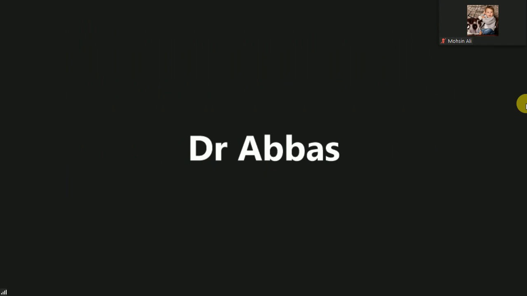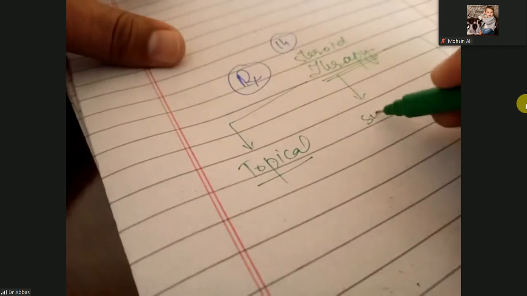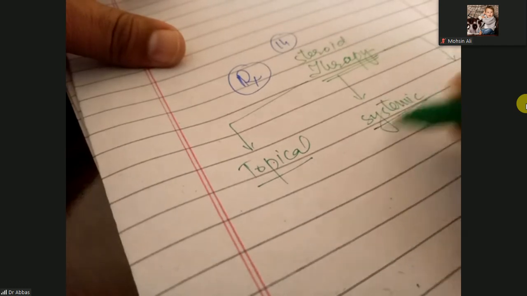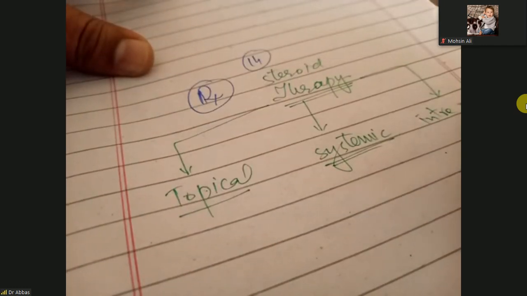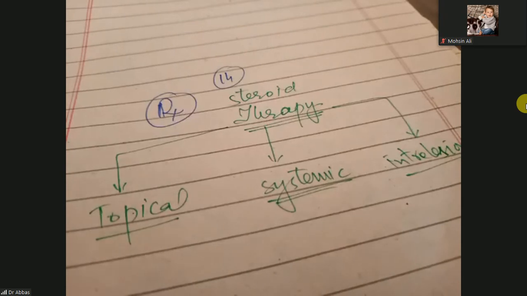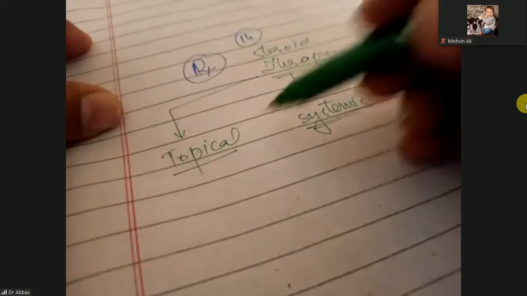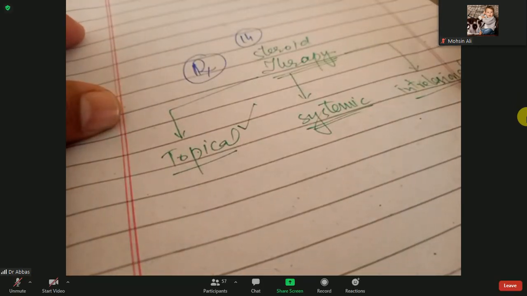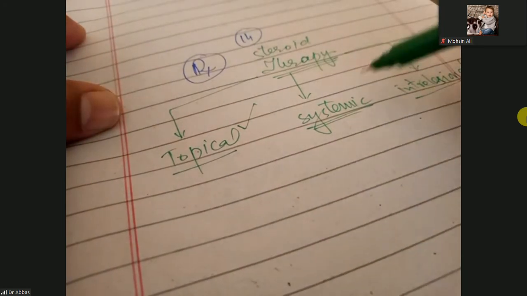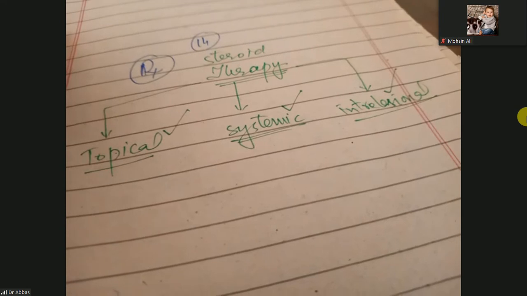You can use steroids, topical steroids, systemic steroids, and intralesional steroids, inside the lesions where there are the most lesions. You can use topical steroids when there is mild lichen planus. If the lichen planus becomes more severe, then you can use systemic steroids, and intralesional steroids when the severity is in one place.